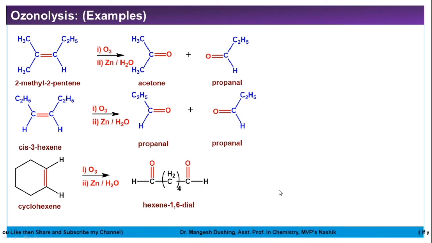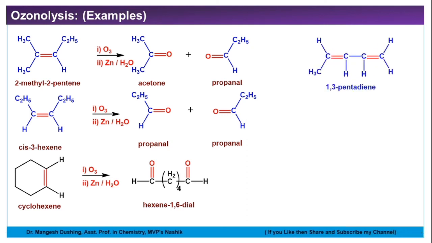Friends, this reaction can be used for the identification of how many double bonds are present in the molecule and what is the location of the double bonds in the molecule. For example, see, this is the molecule. So it contains two double bonds. So how many products are possible? So this double bond will break, this double bond will break. So we will get 1,